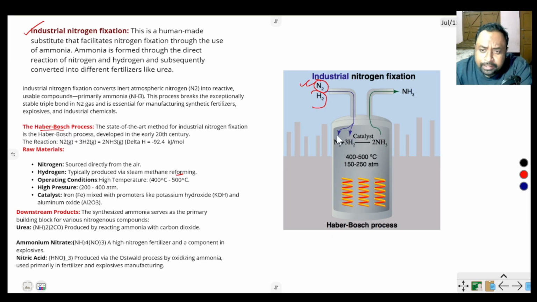In the operating conditions, nitrogen and hydrogen in the presence of high temperature, 400 to 500 degrees centigrade, and in the presence of 150 to 400 atmosphere pressure, in the presence of a catalyst like potassium hydroxide and aluminum oxide, produce ammonia, and this ammonia is collected and used in fertilizer.